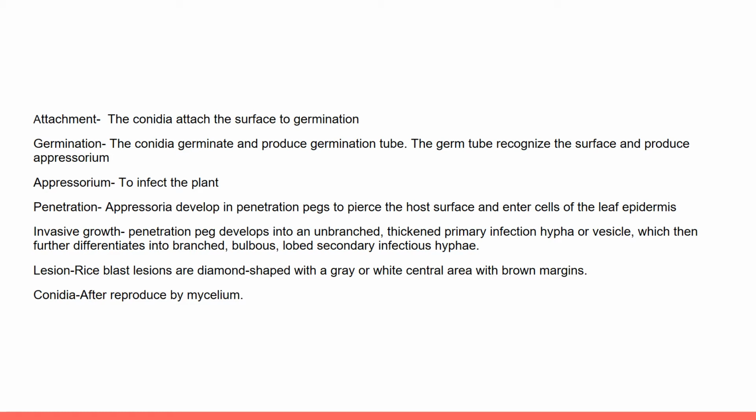After penetrating the host cell, the penetration peg develops into an unbranched, thick primary invasive hypha or vesicle, which then further differentiates into branched bulbous lobed secondary infectious hyphae. For this part, the mycelium also reproduces in the cell.